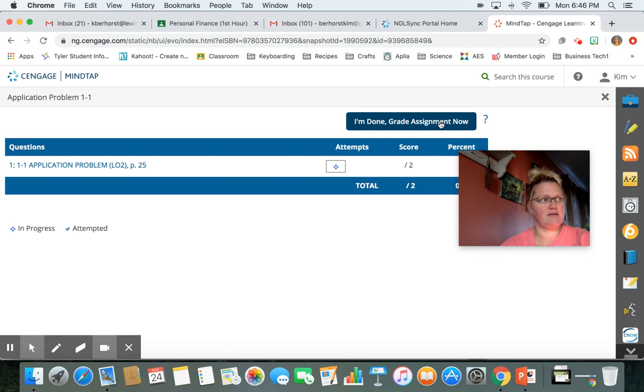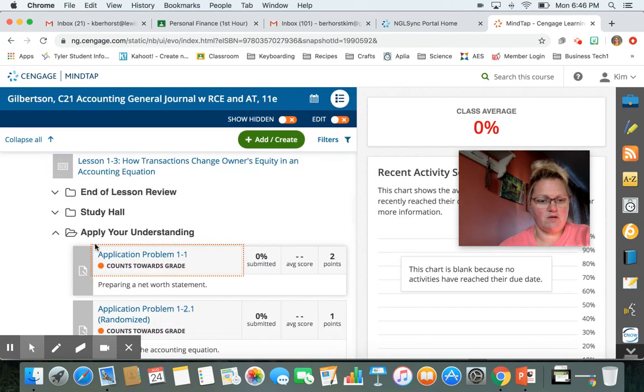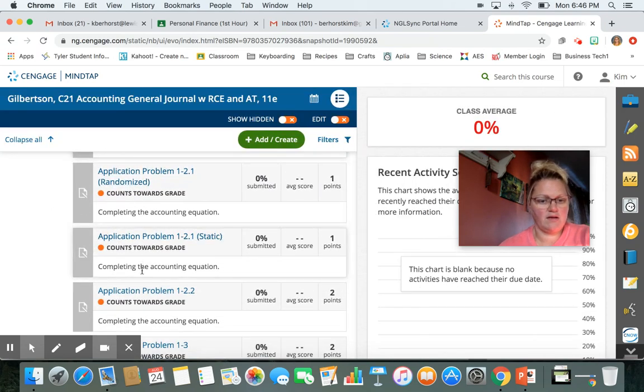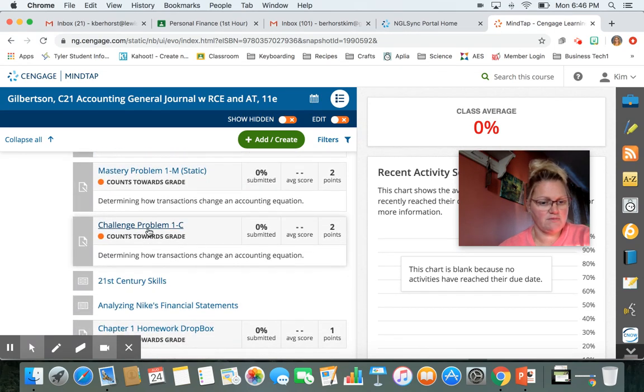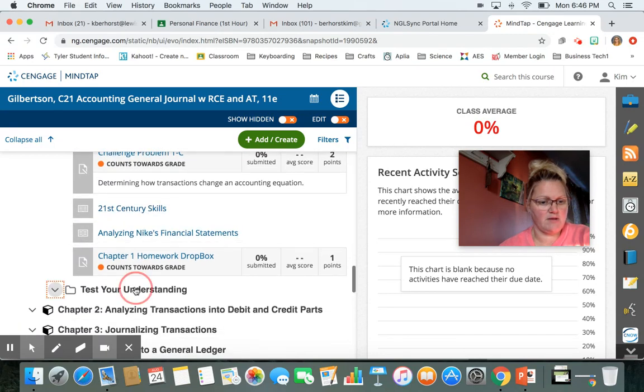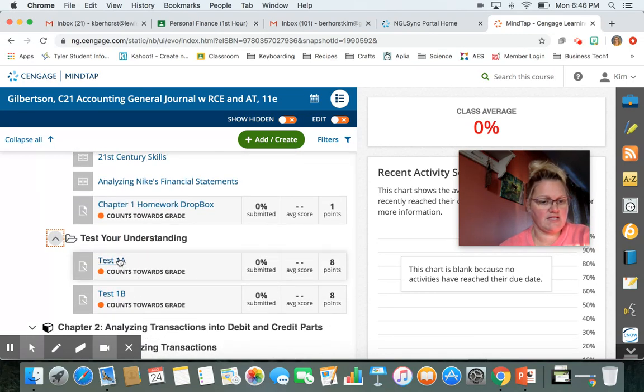This is the assignment that you're going to get your points for in the grade book, your application problems: 1-1, 1-2, 1-3. Then we'll do the mastery. Sometimes we'll do a challenge. And then towards the bottom, you'll have a test. After we get all those done, you'll have a test, and you'll do the test on the computer. So I think that maybe explains everything, at least for 1-1. Hopefully this worked out pretty good, and we'll see if I can do it again. Bye.